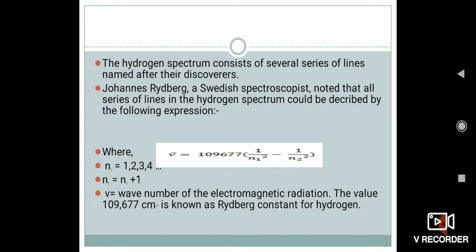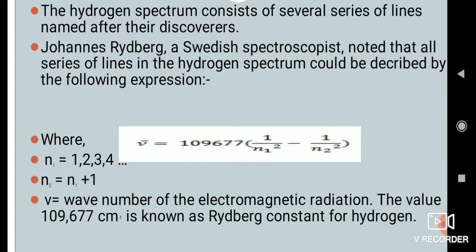The equation is: nu bar, the wave number, equals 109677 times (1/n1² minus 1/n2²) centimeter inverse, where n1 and n2 are just the numbers of the orbits. Here n1 equals 1, 2, 3, 4 and n2 equals n1 plus 1 or more.